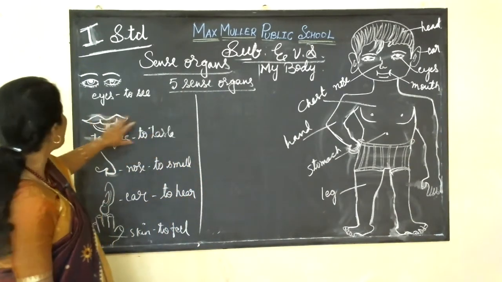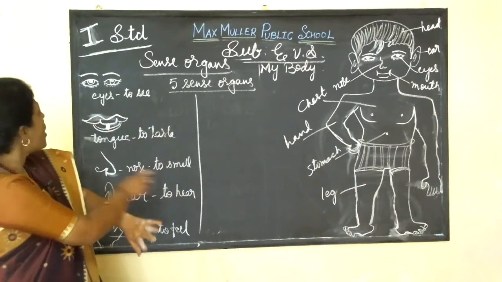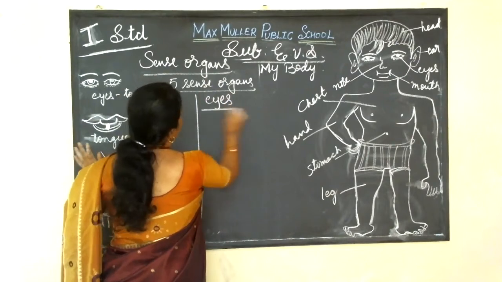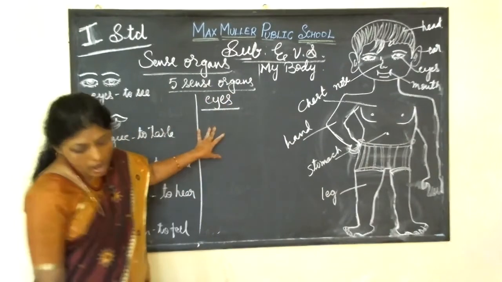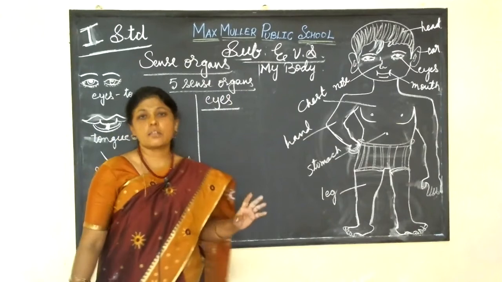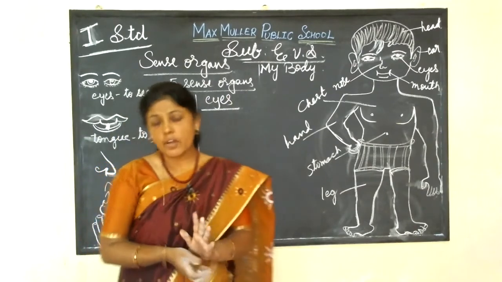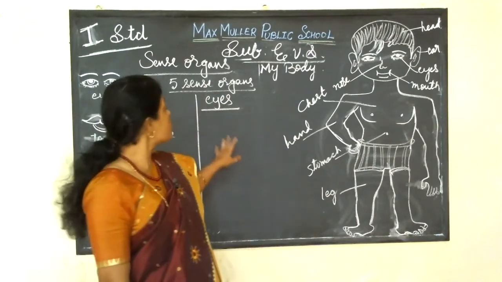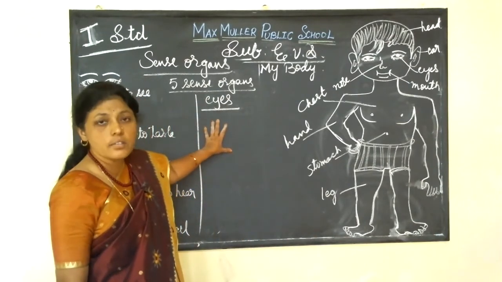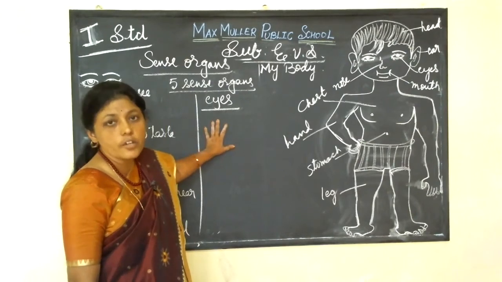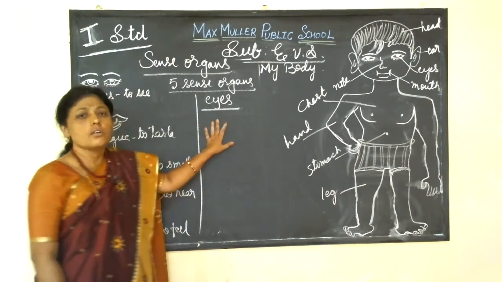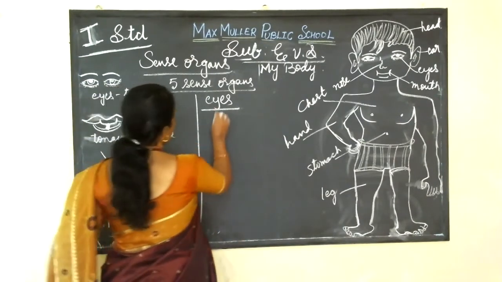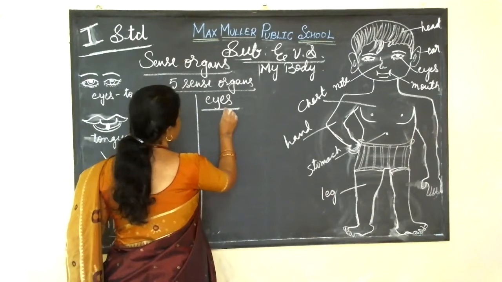Now, let us learn about each organ. Okay, come to the eyes. We can see things with our eyes. Then we can also see colors, different sizes, different shapes, everything we can see with our eyes. So we can see the things.